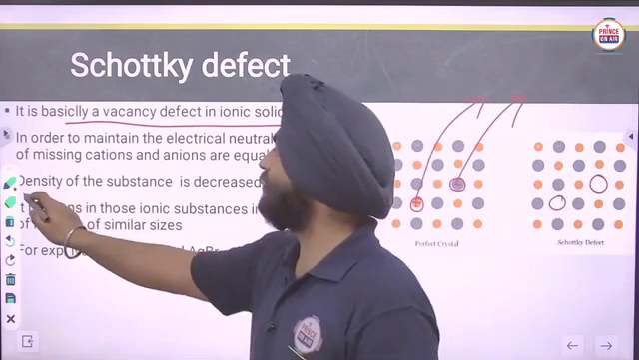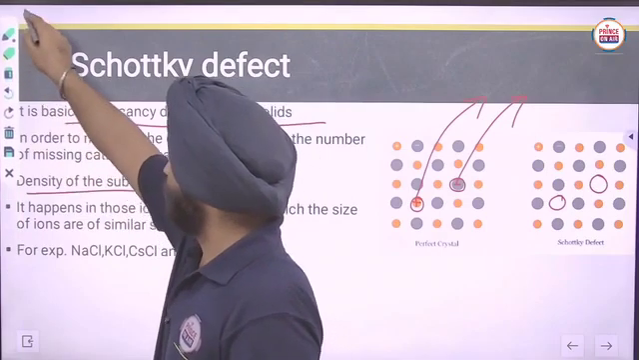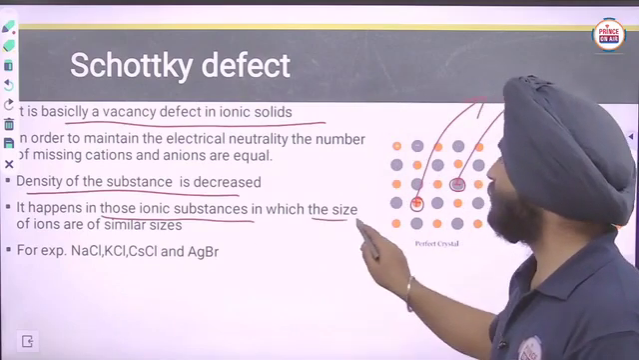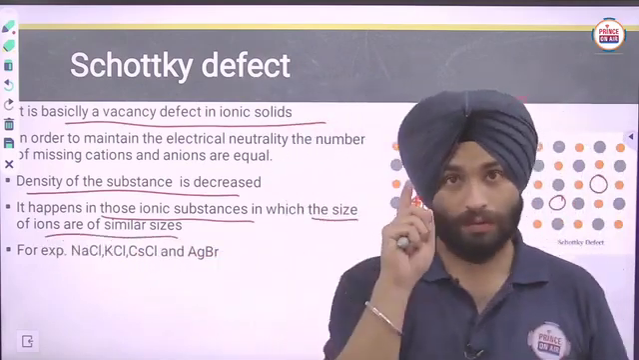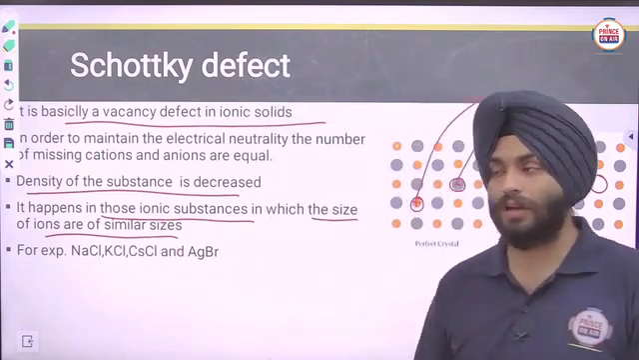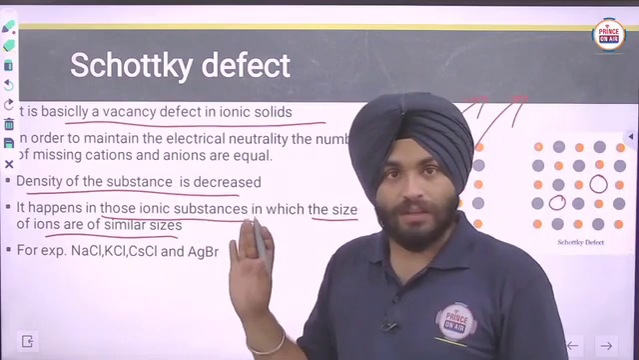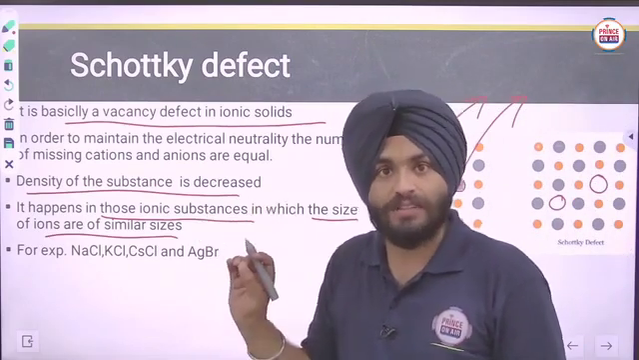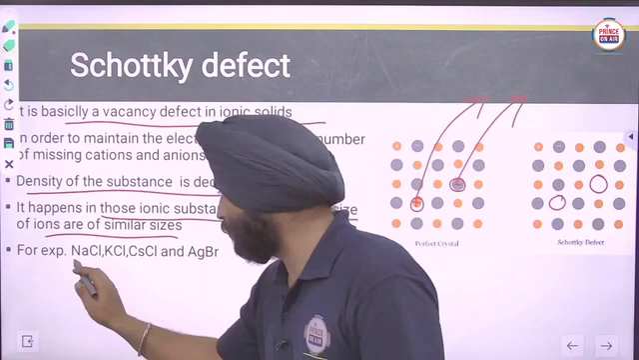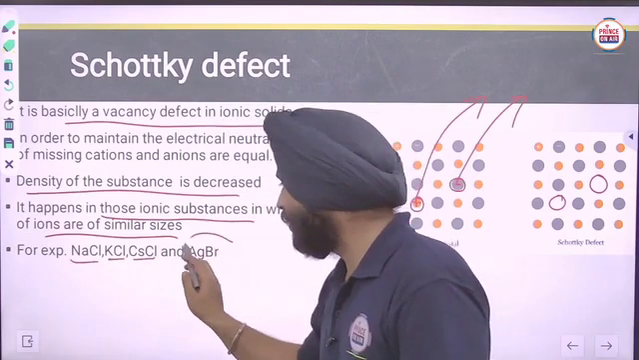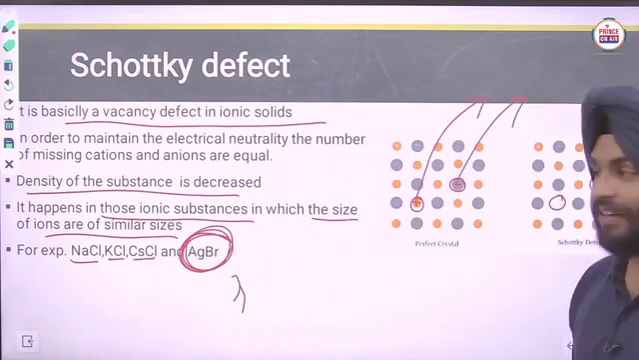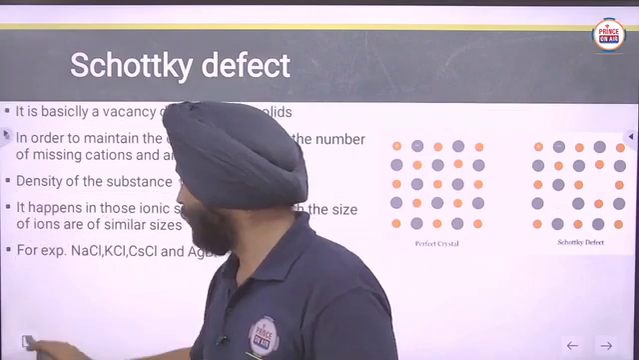So in this case, the density of the substance will decrease. It happens in those ionic substances in which the ions are of similar size. That is the main point here, and in the differences we will discuss it. Examples are NaCl, KCl, CsCl, AgBr. You can see that AgBr here also and here also.